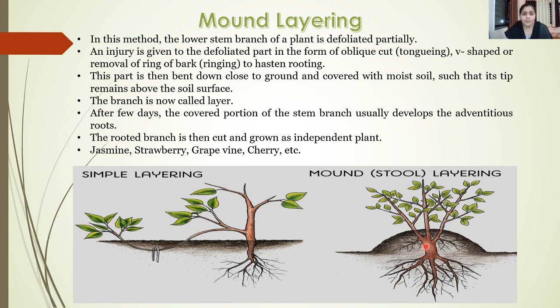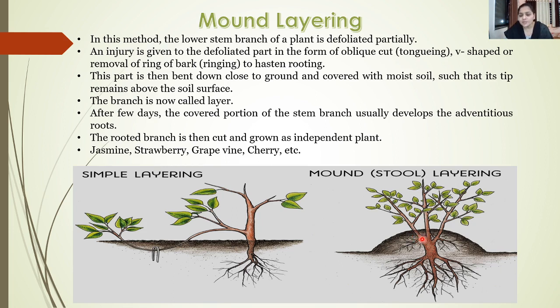In this method, the lower stem branches are generally defoliated. So whatever branches are present at the base of the stem are usually defoliated, meaning the leaves are removed, and then an injury is given to the defoliated part. So there is an injury made in the part from where we have removed the leaves, in the form of an oblique cut, or a v-shaped cut, or even the removal of a ring of bark, which is also called ringing.